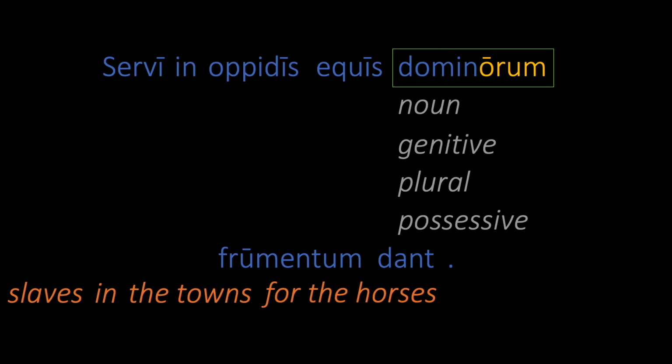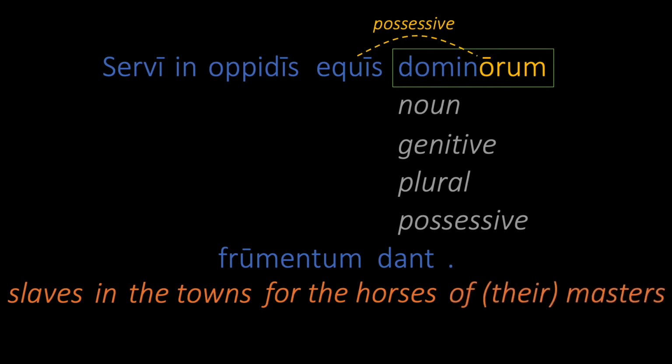Dominorum is a noun in the genitive plural. It makes sense as a possessive of the noun preceding it, equis. It means masters, and we can infer a possessive adjective from the context here, so that gives us of their masters.